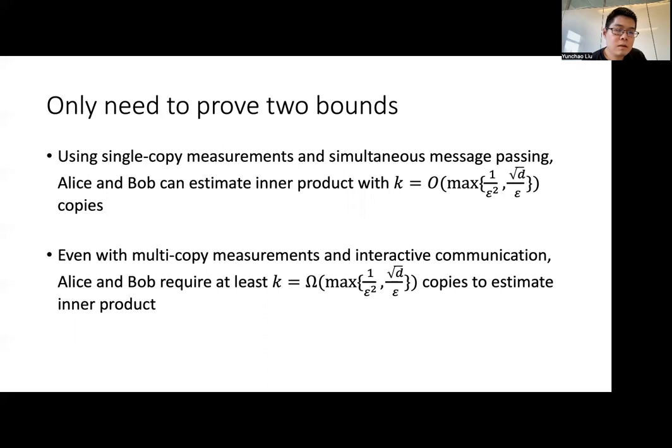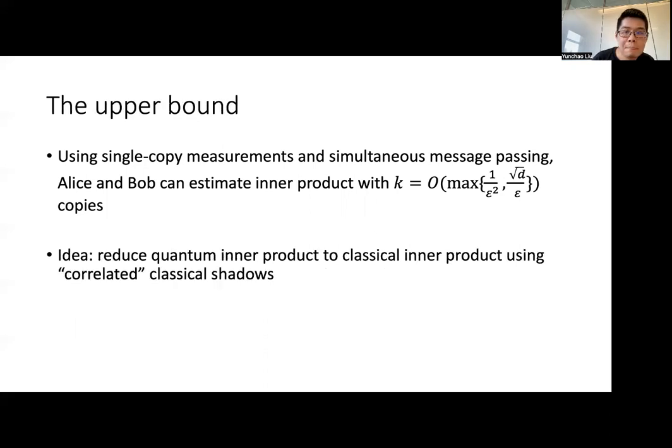And second, even with multi-copy measurements and interactive communication, which is the strongest model, Alice and Bob still require at least this sample complexity to estimate inner product. So let's start with the upper bound.